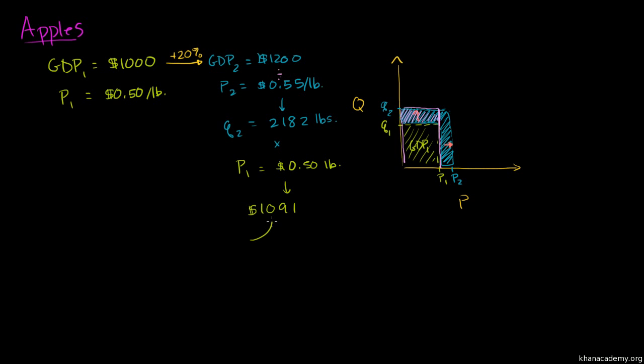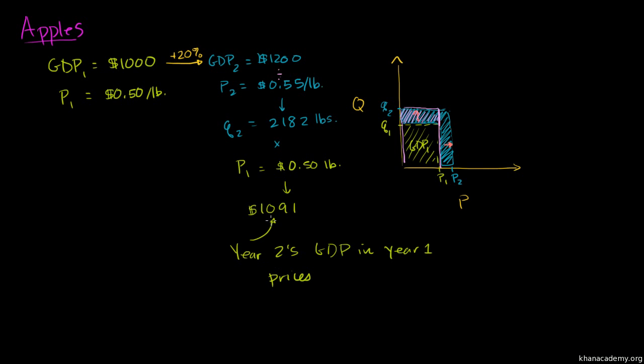So you could view this as year two's GDP adjusted for price increases, or you could say in year one prices.